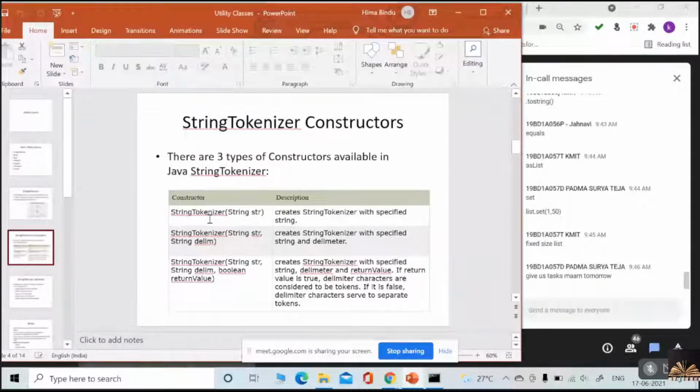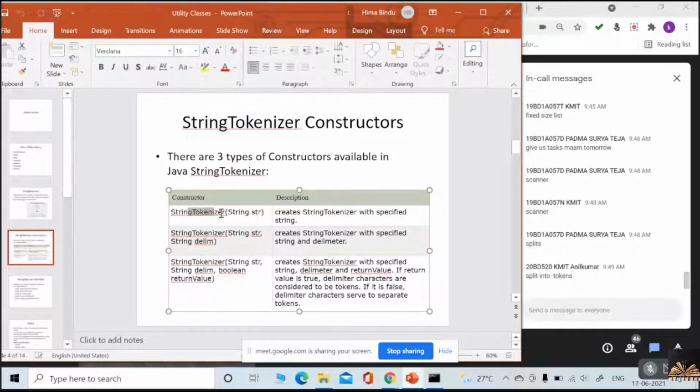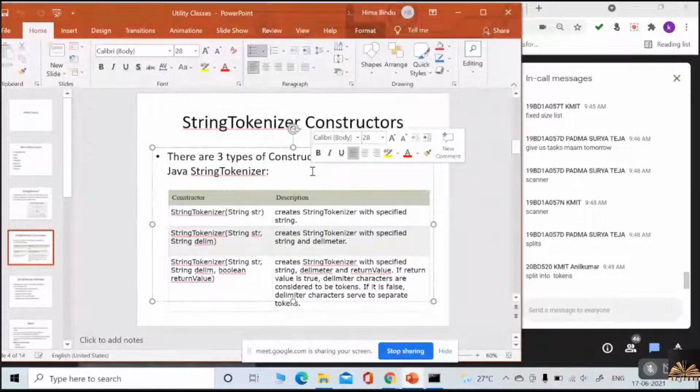And next, you have three constructors in StringTokenizer. The first one takes a string as a parameter. So I can pass a string as a parameter to the first constructor. And the second one, along with the string, lets me even pass the delimiter. What is a delimiter?